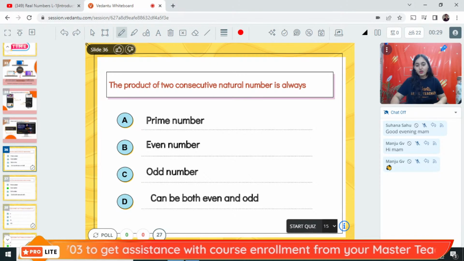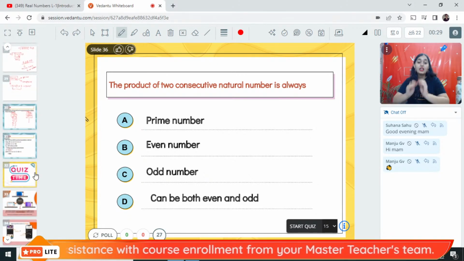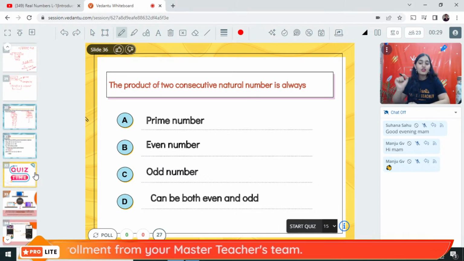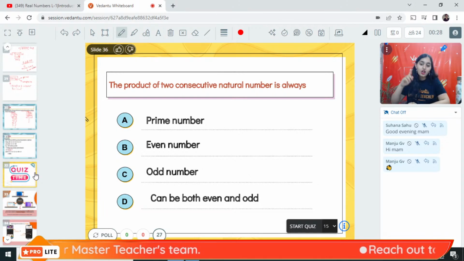Ready? Let's go. Question number 1 on your screen. The product of two consecutive natural numbers is always dash.